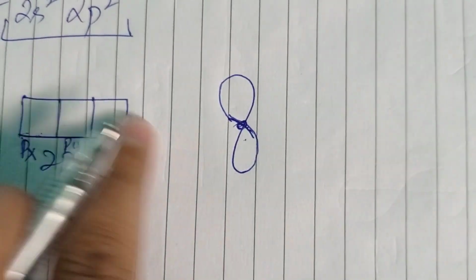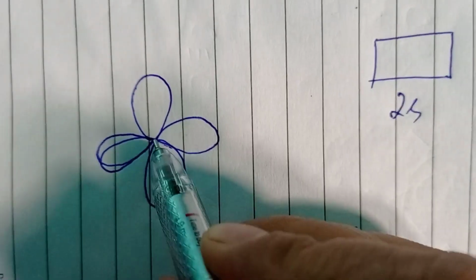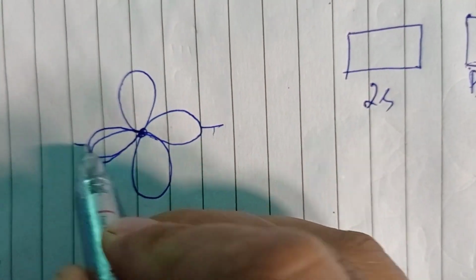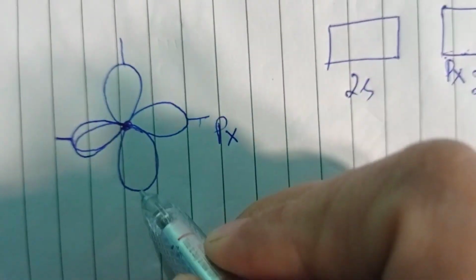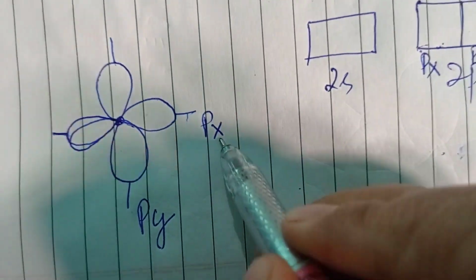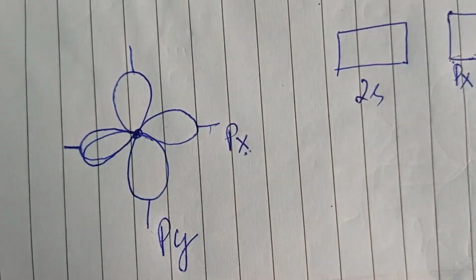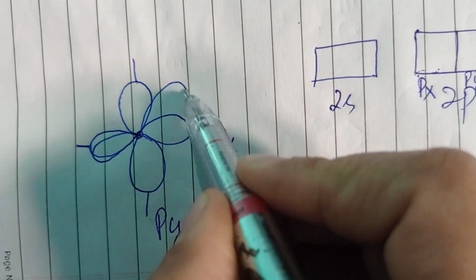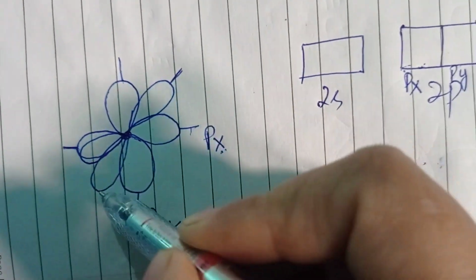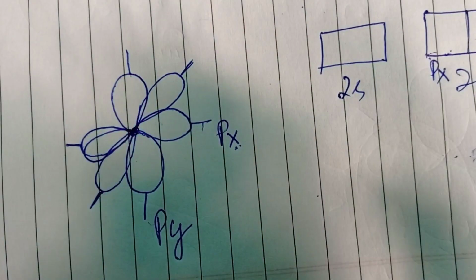If I give the spatial representation for all the p orbitals, it will be like this. Pardon my drawing. This is, let's say, px toward the x-axis, this is py. If one is px toward the x-axis, the other is toward the y-axis, then the third orbital is left here, so it should be toward the z-axis. Clear? This is all the 3 p orbitals.